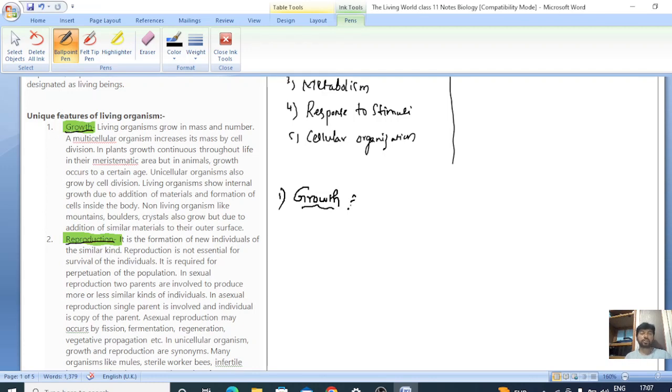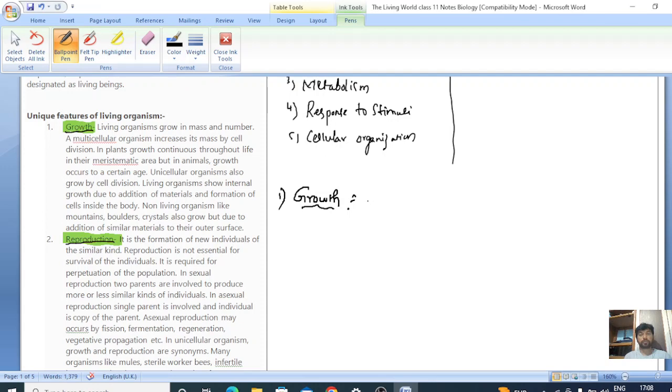An increase in the mass or an increase in the number of cells is called growth. Do all living organisms exhibit growth? Yes. Then what about the non-living? When we generally ask this, people will say no, but functionally they also show growth, but that growth is different from the growth of an organism. Let us understand that properly.